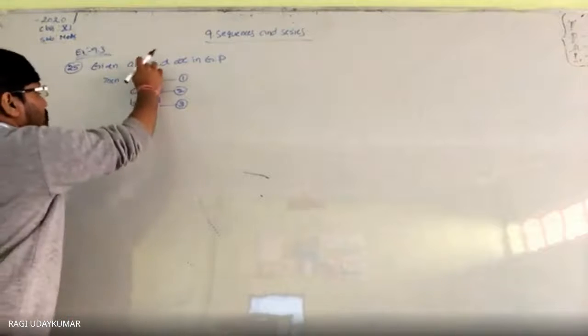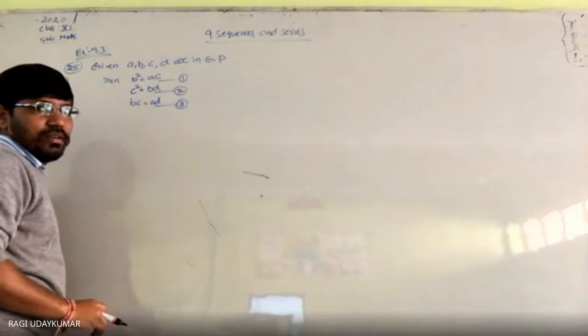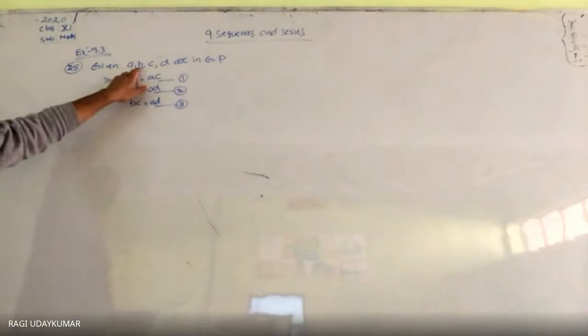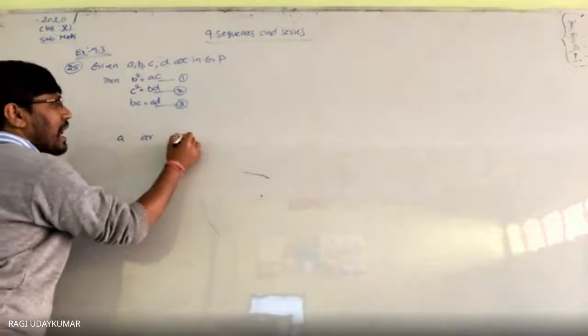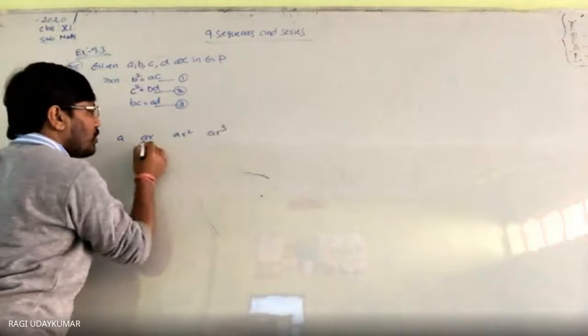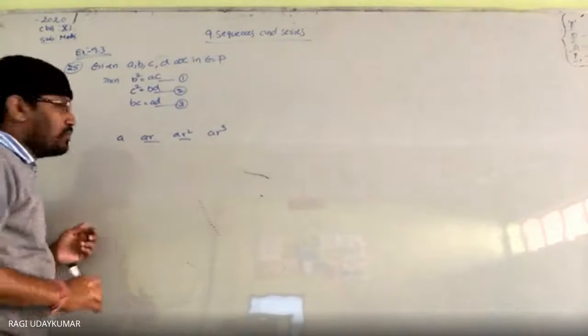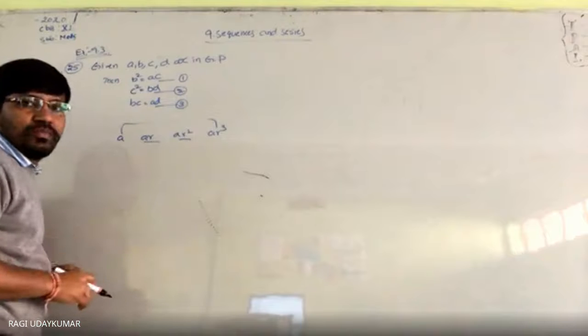How do you get the product of bc is equal to the product of ad? Product of b into c. You consider this is the first term a, second term ar, then ar square, ar cube. ये दोनों का प्रोडक्ट क्या है? a square r cube. ये दोनों का प्रोडक्ट क्या है? a square r cube.